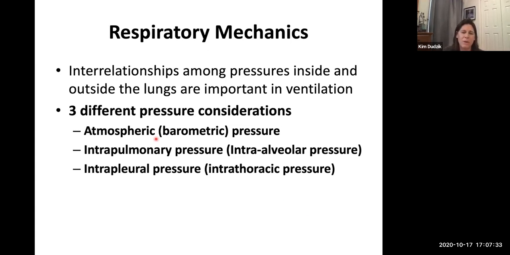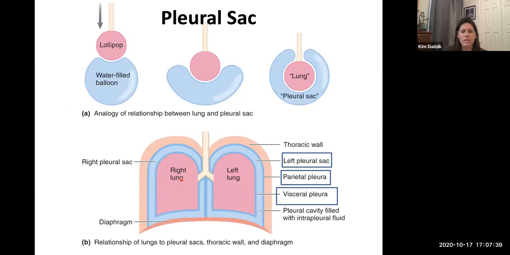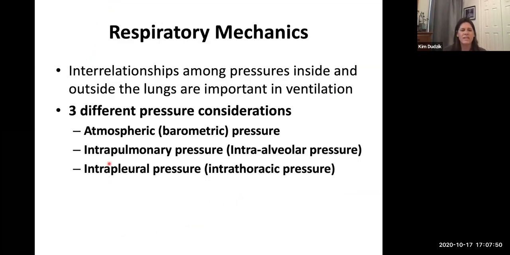So that's atmospheric pressure. Then there's pressure inside of your lungs. Remember, I mentioned inside of your lungs, because of the interaction of the pleural membranes, your lungs stay open. They don't collapse down. Because they stay open, there's always some air in there. And so that's the intrapulmonary pressure. In some textbooks, they might refer to it as intra-alveolar pressure. Well, it's the same thing. Your alveoli are the little structures that together make up your lungs. So it's the air pressure inside of your lungs.